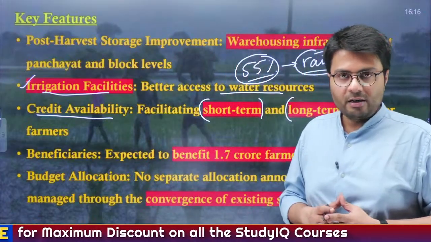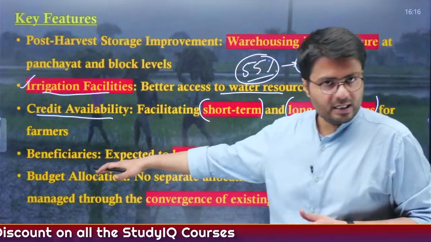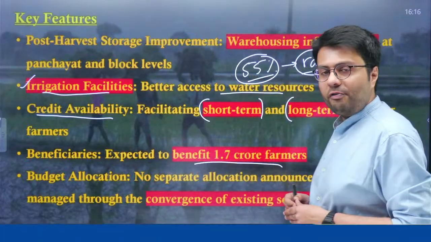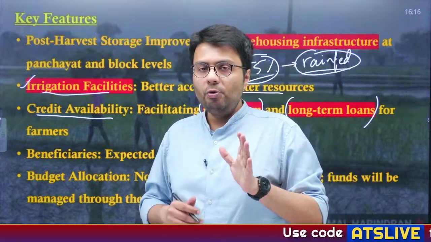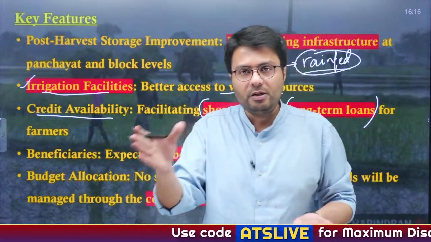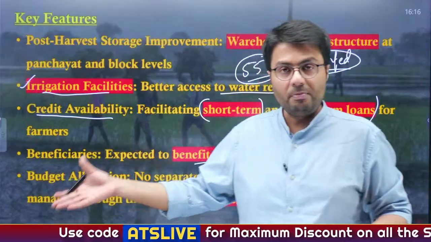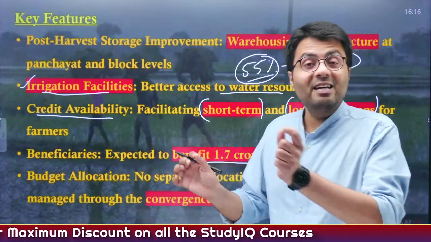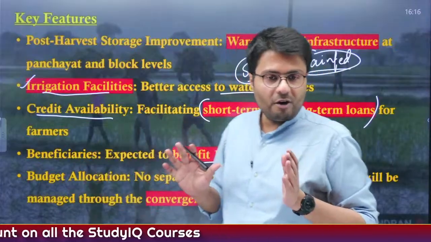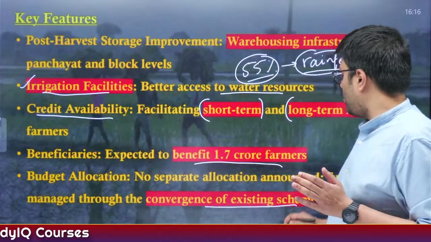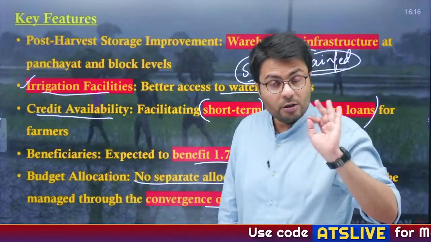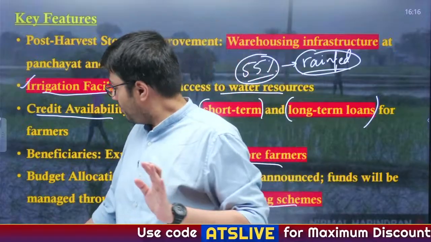Now, the benefits of this scheme: it is expected that it will be available to about 1.7 crore farmers. However, it is important to note that no separate budgetary support has been extended under the scheme. Rather, the benefits of this scheme will be provided by converging the existing agricultural schemes of the government. So the convergence of existing schemes is there and no separate allocation will be made. Understood the important provisions of the scheme? Now, let us move to another article.